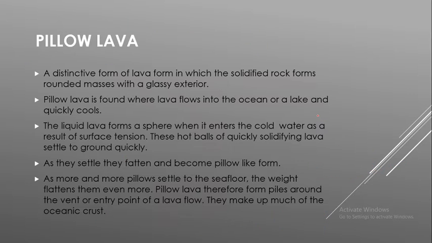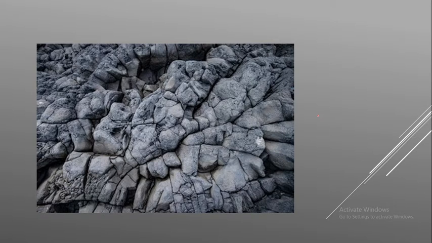Okay. Then the next type is pillow structure. As we have already seen pillow structure before, this is the pillow structure. Pillow structure is nothing but, here you can see, small bag-like structures. It will be like this, like this, another one like this, and here one is like this. Small pillow structures like this are forming, and these are known as pillow structures.